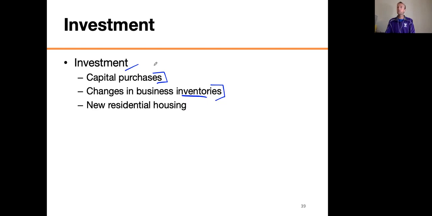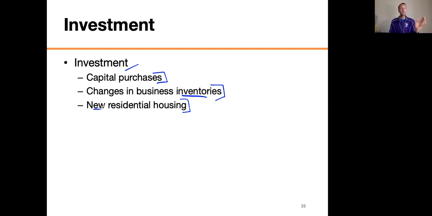Another important thing that goes into I is new residential housing. Notice this is new, okay? It has to be new housing. If a house is built and then it's sold many years later, it's a used house, just like the used car. It doesn't go into the GDP, but a new house is something that we made in the country in that given year, and it goes into investment.